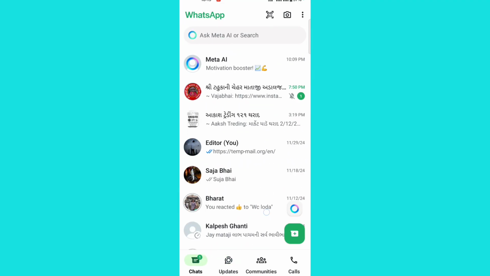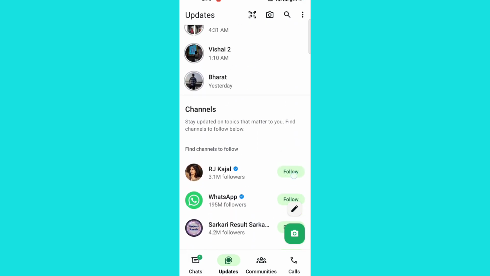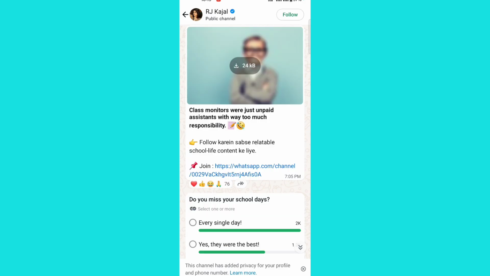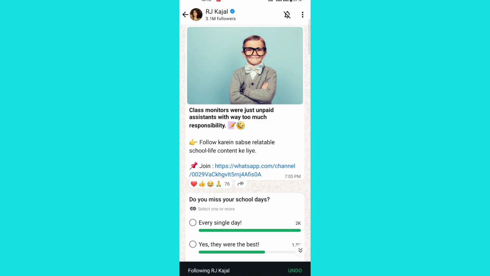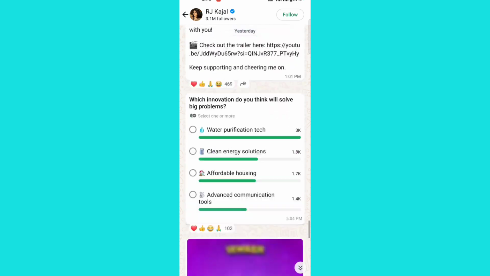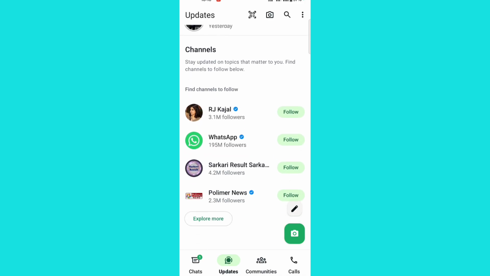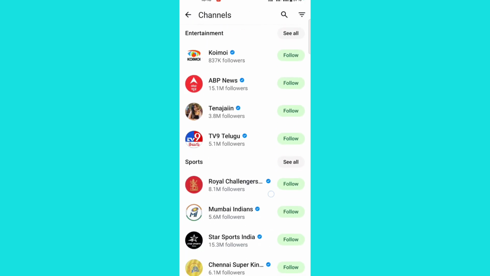To do this, open your phone's Contacts app and add the person's name and phone number. Once saved, open WhatsApp, tap the Chats tab, and use the search bar to find their name. If the person is on WhatsApp, their profile will appear, and you can start a chat or view their status updates. That's it. While you can't follow someone, you can stay connected through chats and statuses.